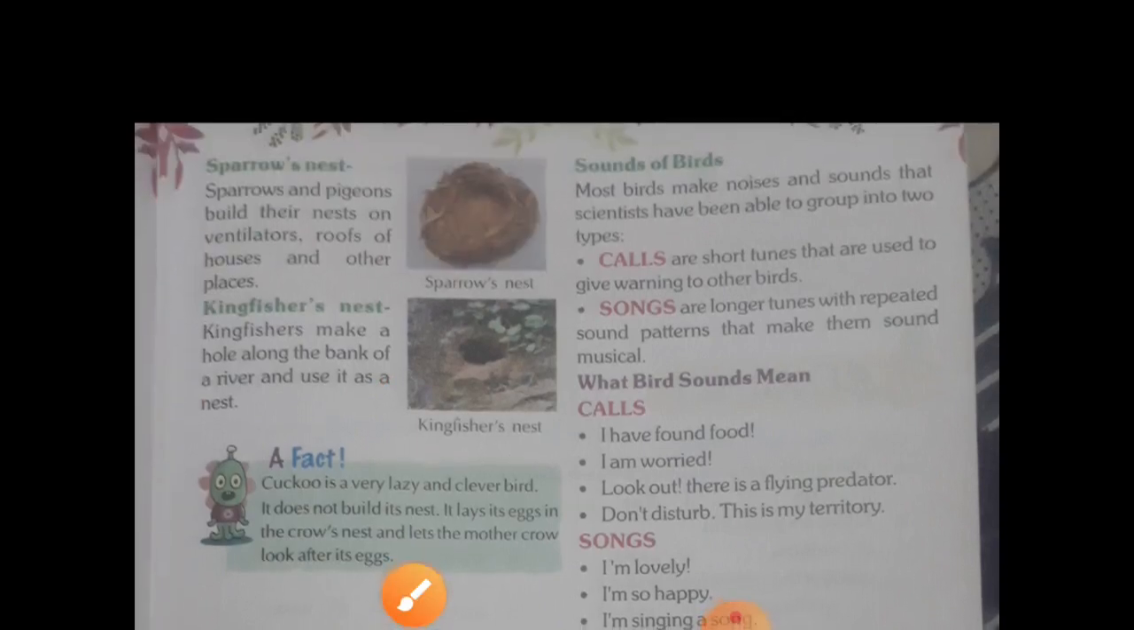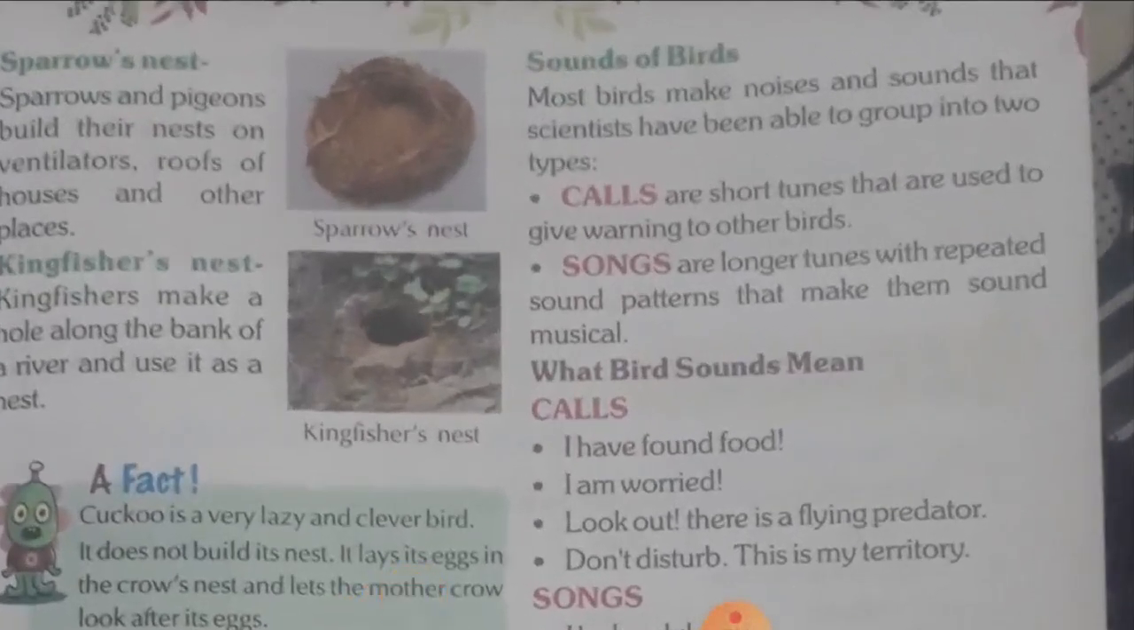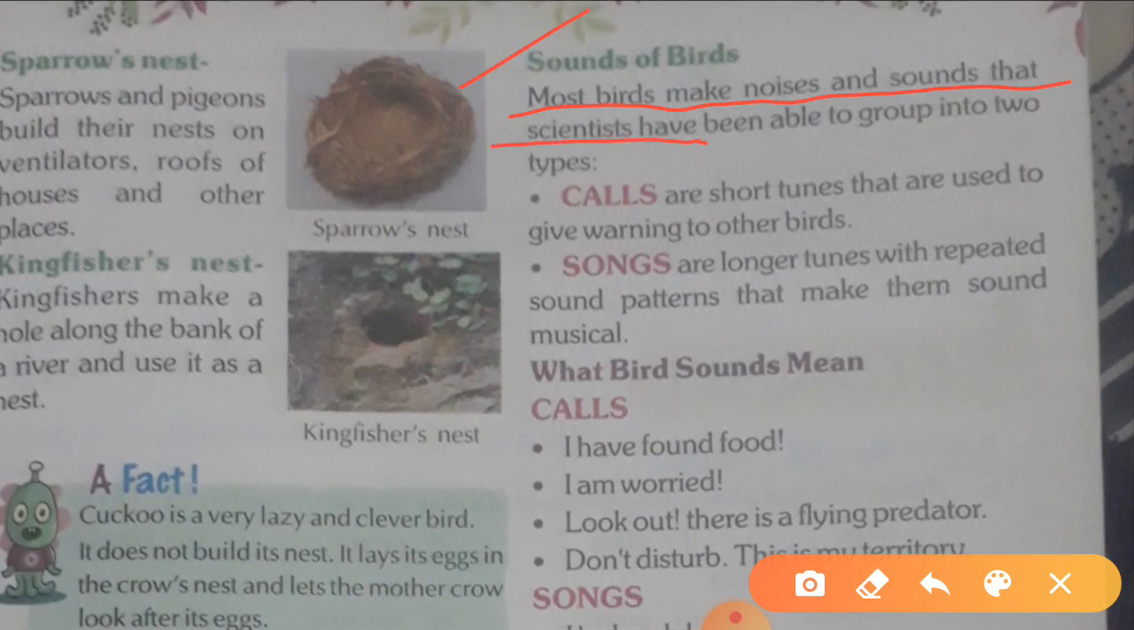Now come to the next topic, sound of birds. Most birds make noise and sounds that scientists have been able to group into two types, calls and songs. Scientists differentiate bird sounds into two types, call and song. First of all, calls. What are calls? Calls are short tones that are used to give warning to other birds. Calls give warning. And songs are longer tones which repeat a sound pattern that makes them sound musical. So this is about sound, call and song.